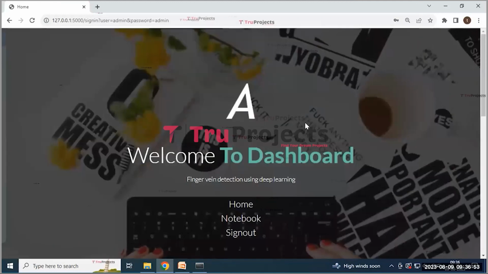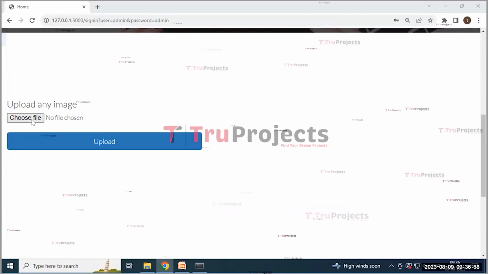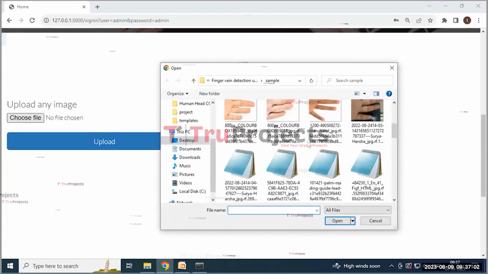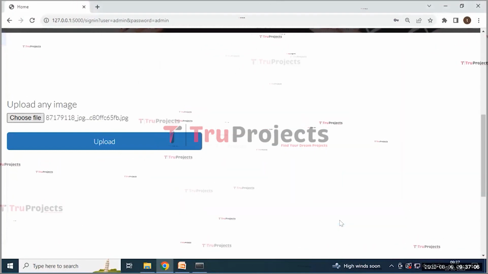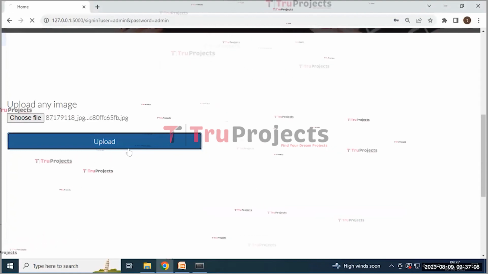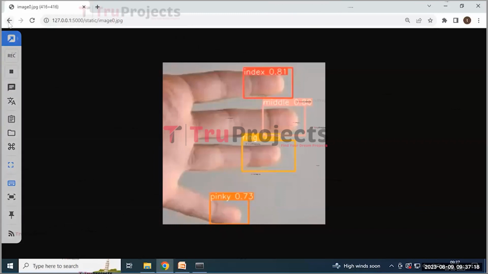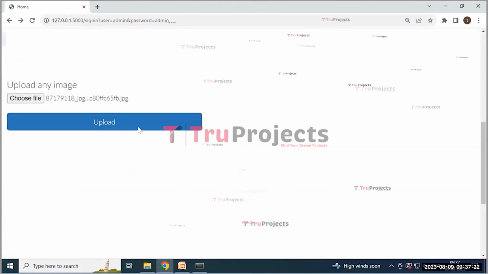Here it will redirect to this page containing choose file and upload buttons. Click on the choose file button. Here it will redirect to this folder containing various images, and we need to select one image and then click on the open button and then click on the upload button. Here it gives a result with a bounding box for the index finger, middle finger, ring finger and pinky finger. In this way we can recognize it with the help of YOLO V5 and RCNN models.